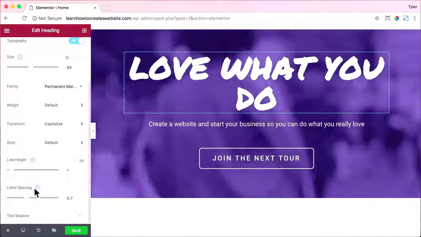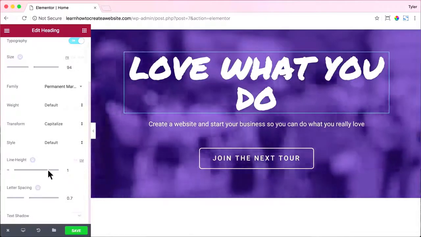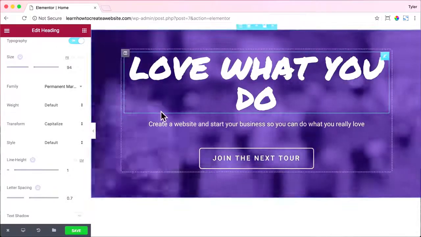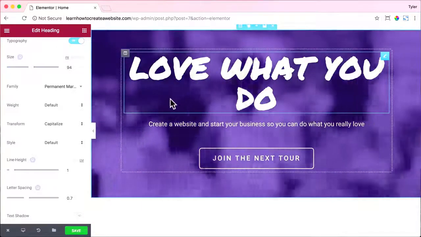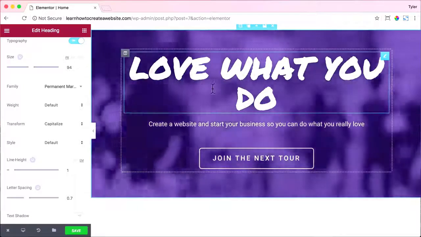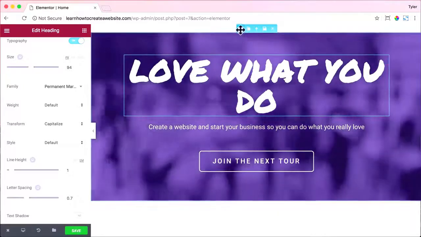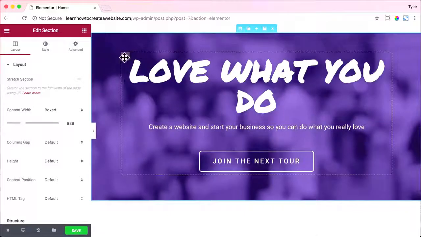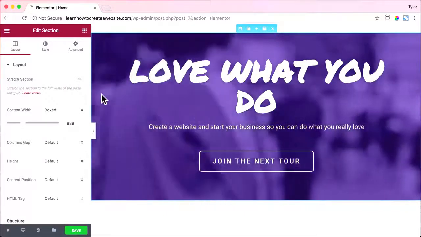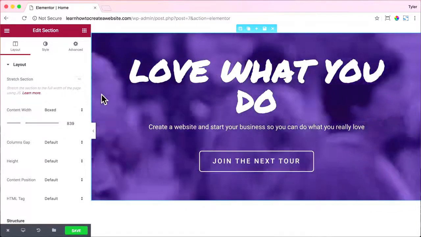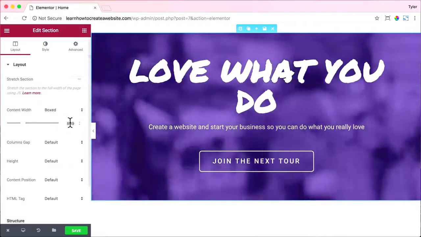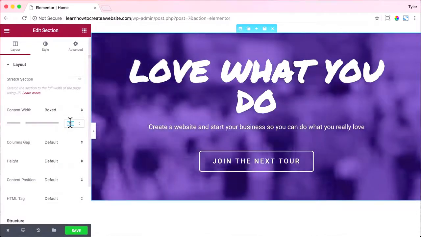And now you see how it goes on 2 lines. I don't want that to happen, and that's because the content width is too small. So I'm going to show you how to make it bigger. All you have to do is click on this whole section. So this is the edit section button right here. And if we click on it, you can make your content width 1000. And it will allow the words not to be on two different lines.